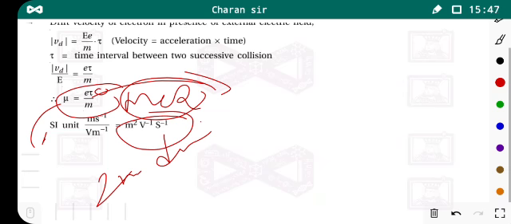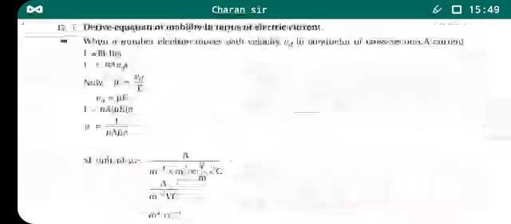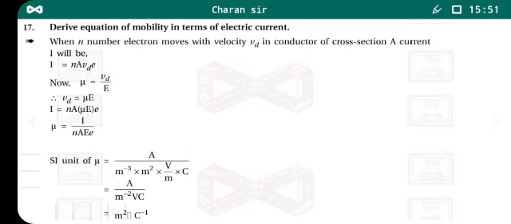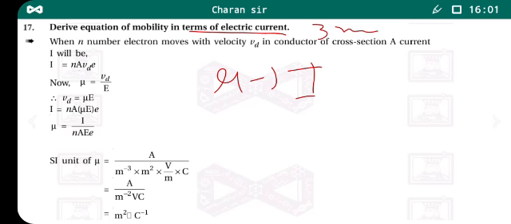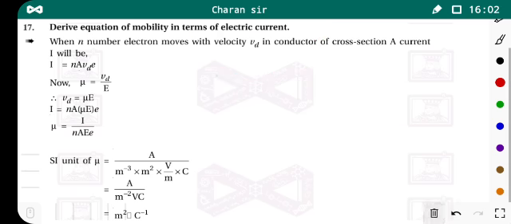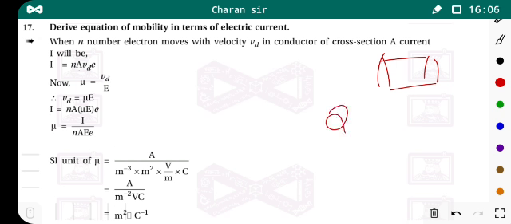Now the next question is to derive the equation of mobility in terms of the electric current. This is a 3-mark question. So we know that when we consider our conductor as a cylinder, at that time we derive the charge that can flow across the cross-sectional area of the conductor, which is held perpendicular to the direction of the electric field. Okay, this we have done.